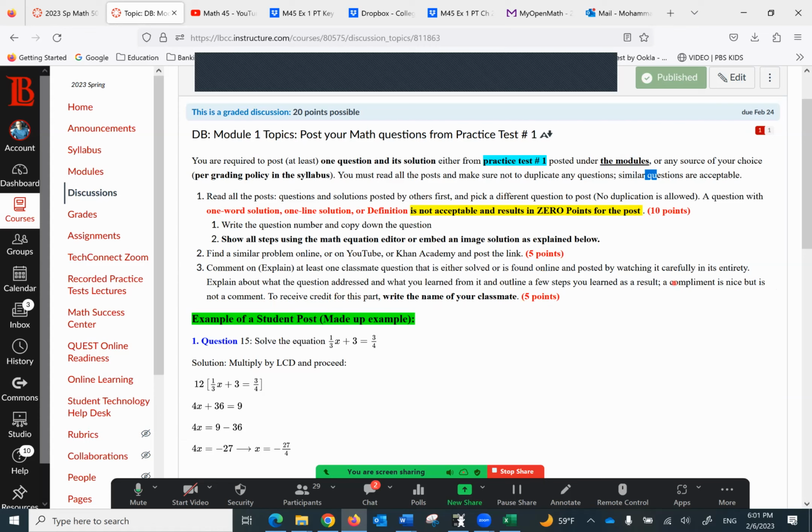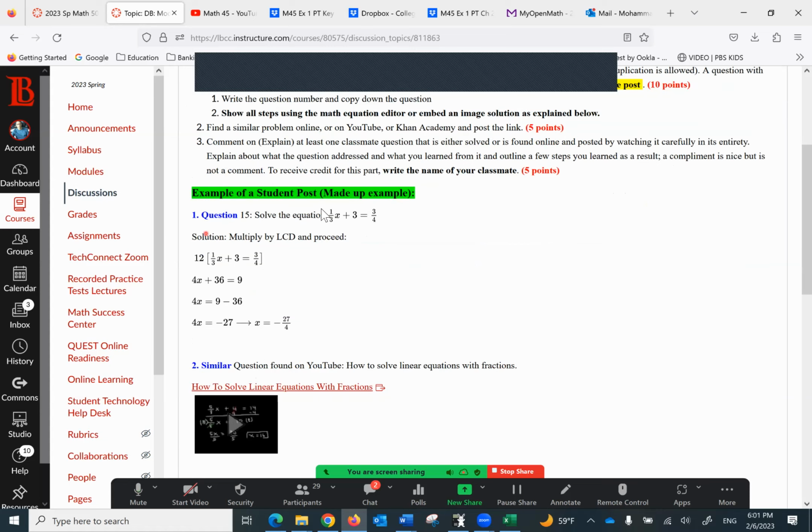Now, I want to make sure everybody understands this part. As far as the comment is concerned, I want the name of your fellow student, and I want to know if I'm reading it, I should have an idea what your fellow student has written about and what it is that you have learned. So, I'm giving you an example. I'm just making it up. Solve this equation. And I explain how to solve it.